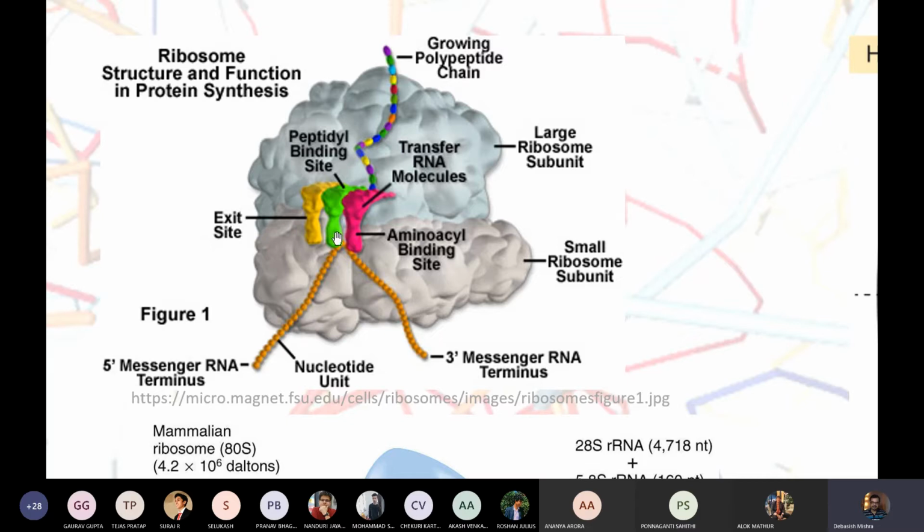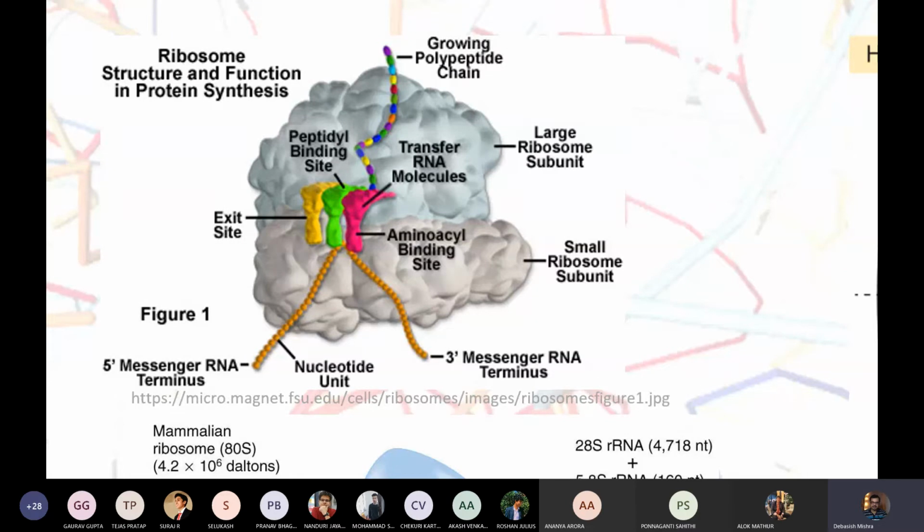There are more tRNAs waiting in the line. There are some tRNAs which are exiting after adding the amino acid. Believe it or not, tRNAs are also of different varieties. Almost 20 varieties of tRNA will be found in the cytoplasm, because 20 varieties of tRNA have to hold 20 amino acids. They are the amino acid carriers. One tRNA cannot carry multiple or different kinds of amino acids.